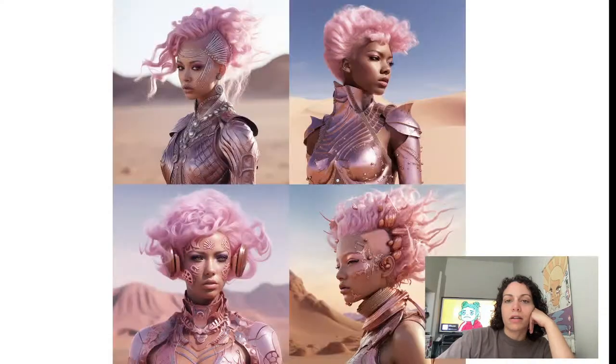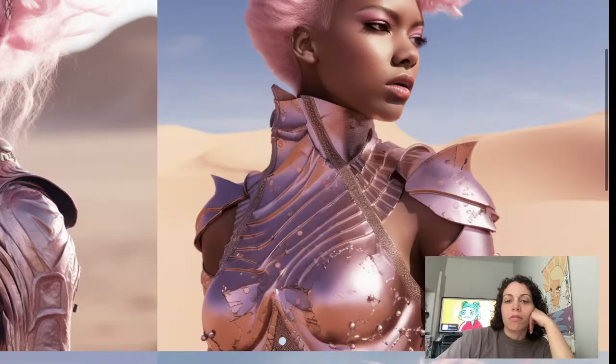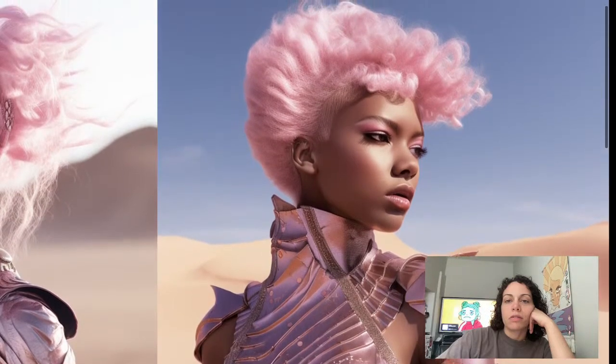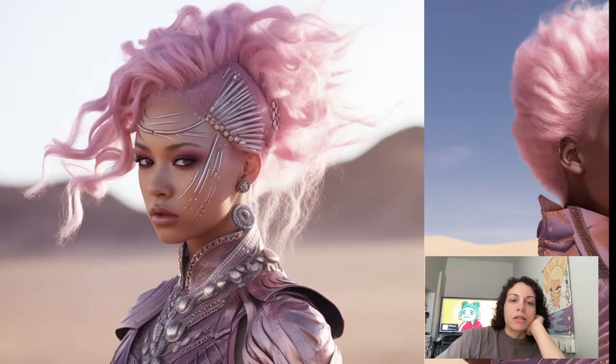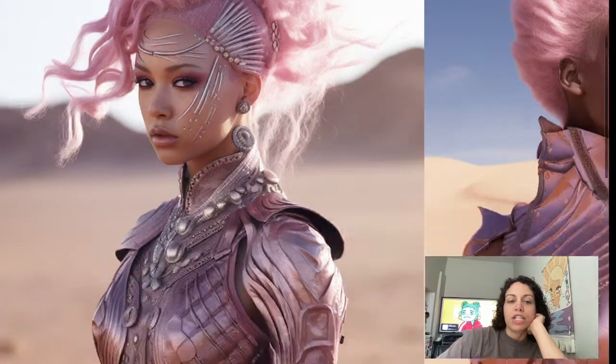What do we got here? Wow. I really like this one. I like when you can see a lot of texture in the hair. This is cool too, like the facial embellishments.